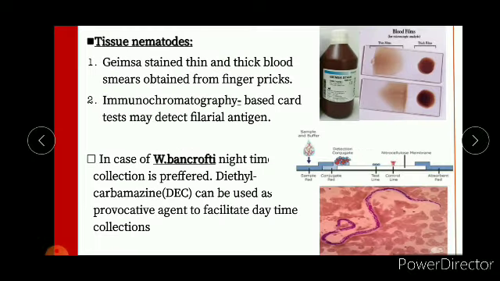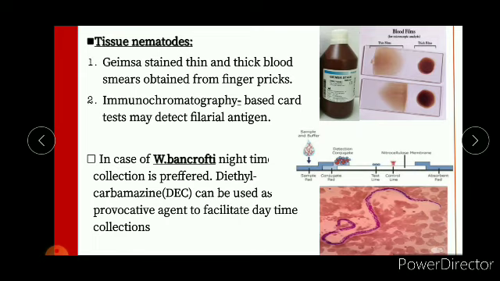Then tissue nematodes. This is done by the Giemsa stain, with thin and thick blood smears obtained from the fingerprick. Here we can see a thick blood smear and a thin blood smear, with the Giemsa stain. An immunochromatography based card test may detect filarial antigen, and this is the immunochromatography based filarial card kit. You can refer to it for clear visualization.